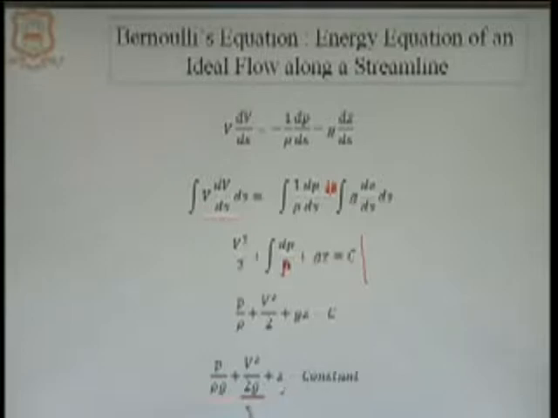Now, we have studied these two types of energy, kinetic energy as well as potential energy, but this is a relatively new term to us, P over rho g. So, what is the significance of P over rho g? To understand this, let us take one example. Suppose we have a ball of mass m, and if we drop this ball on the surface, then it will follow this path.